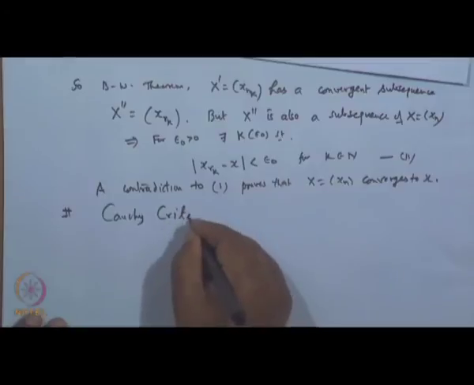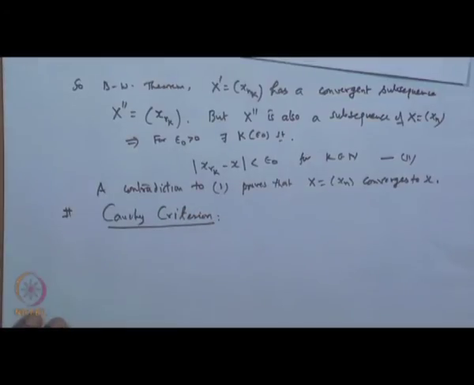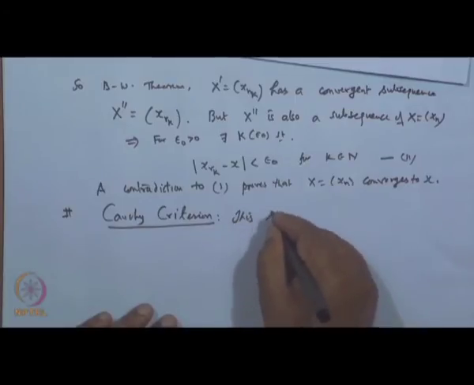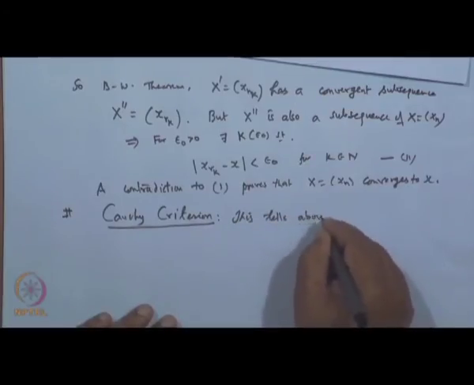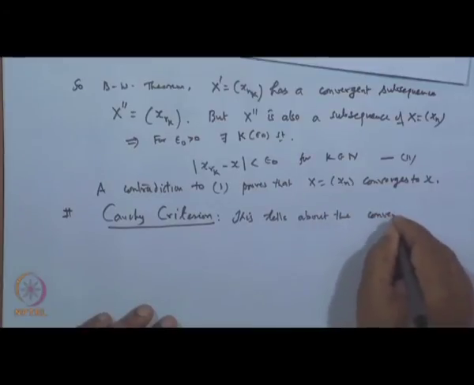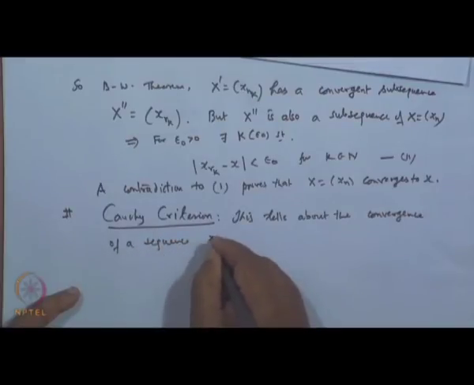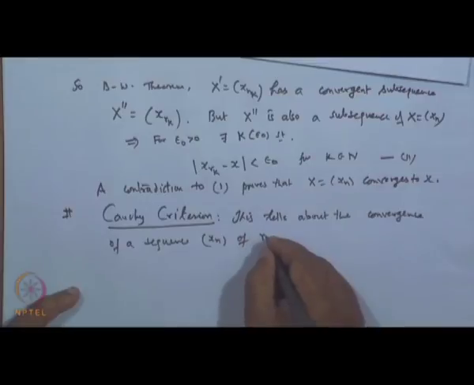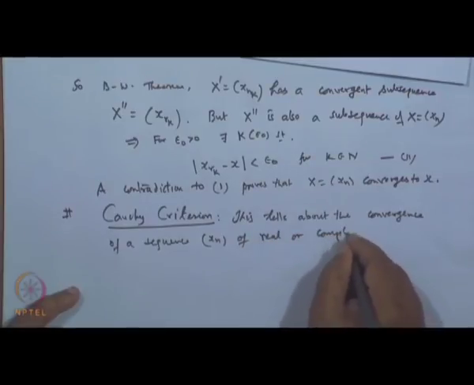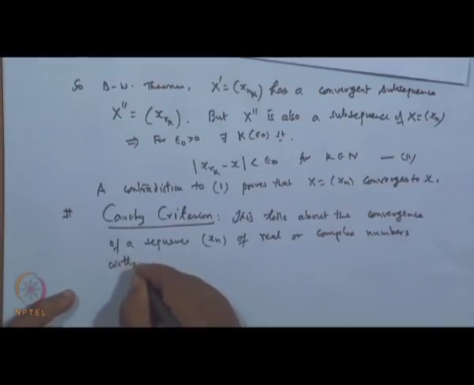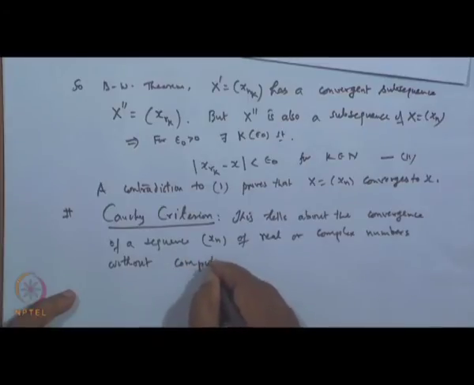This Cauchy convergence criteria tells about the convergence of a sequence x_n of real or complex numbers without computing their limits.